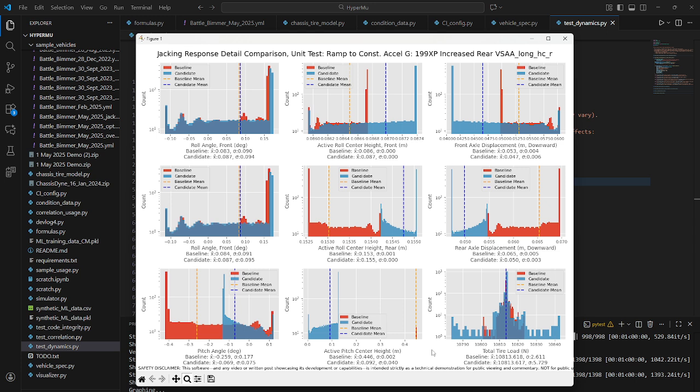We also expect that the active pitch center height will change when we're changing the rear anti-geometry. And here we see that the distributions for the candidate model and the baseline model have basically no overlap, but this is the distribution for the active pitch center at the rear. And the pitch angle itself, as we expect, has also changed significantly. Lastly, the four plots up here, roll angle, for the front and rear axle. They haven't changed very much as we would expect for longitudinal loading, and then the active roll center heights, again, no change there, effectively no change there.